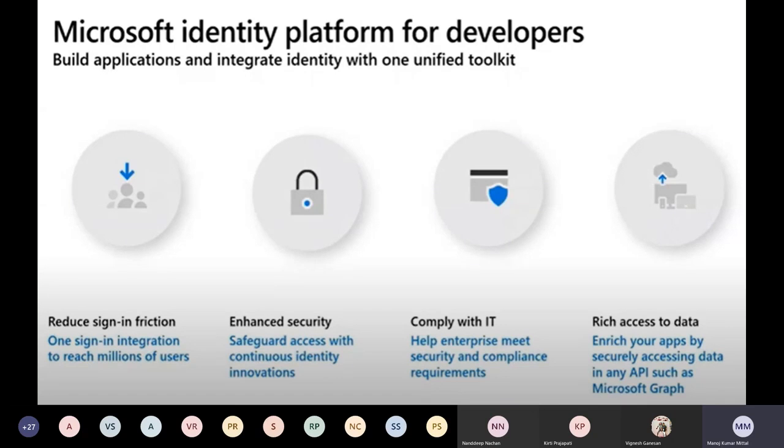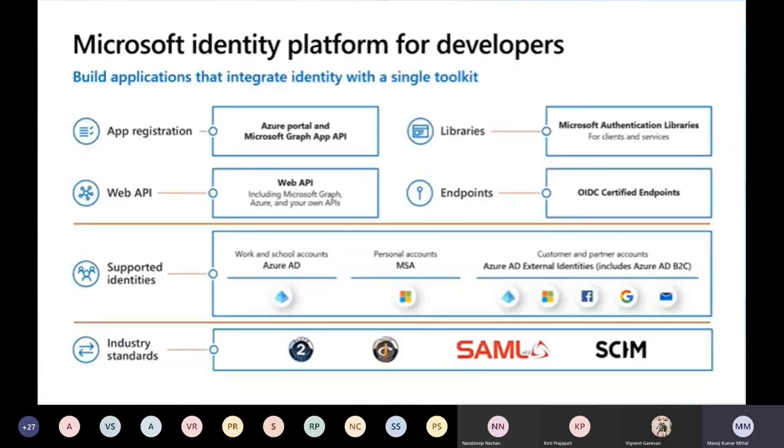It also helps with compliance. It helps the enterprise meet security and compliance requirements. The IT team can manage everything from the backend, so no need to worry about all those things. It's easy for them also. They decide which domains need to be granted access, what type of access, and what compliance and security policies need to be deployed. There's also rich access to data: we can use the Graph API and Web API easily using the Microsoft Identity platform.